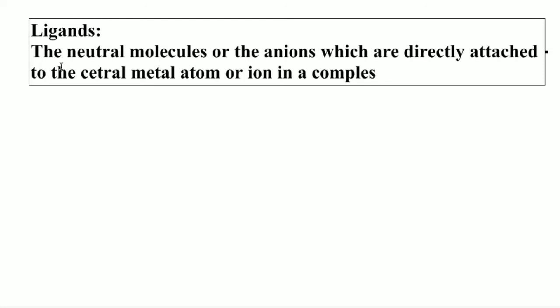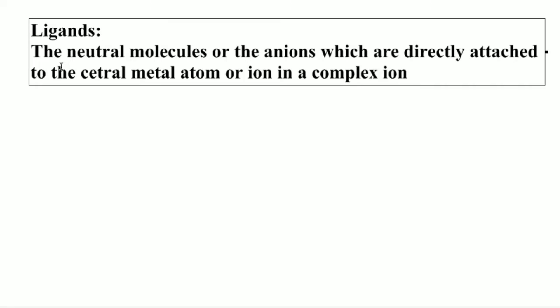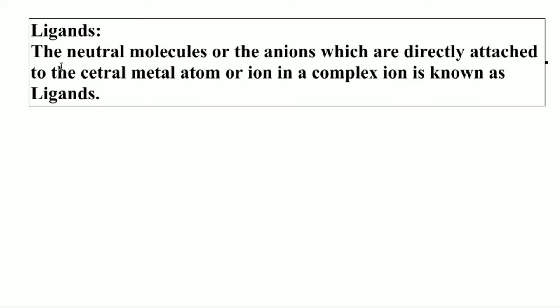The neutral molecules or the anions which are directly attached to the central metal atom or ion in a complex ion are called ligands. So students, here the neutral molecules or anions can donate a pair of electrons to the central atom.